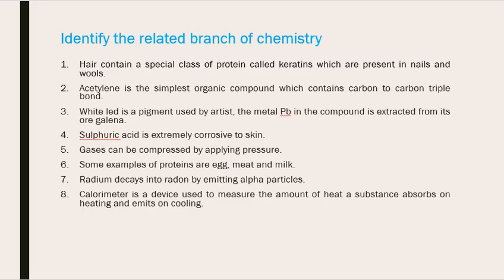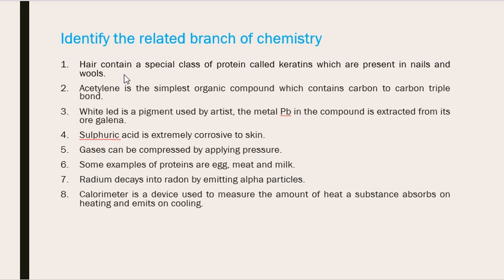You are asked to identify the related branch of chemistry for the following statements. Statement number 1 says, hair contains a special class of protein called keratins, which are present in nails and wool. Now you have to focus on the statement to identify the branch.